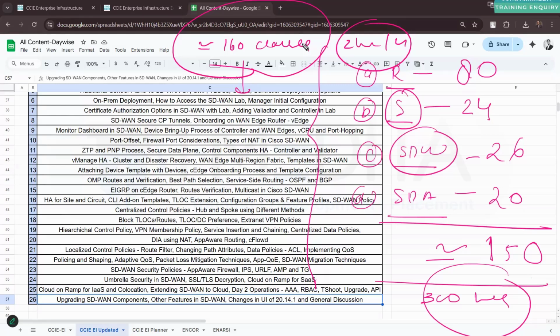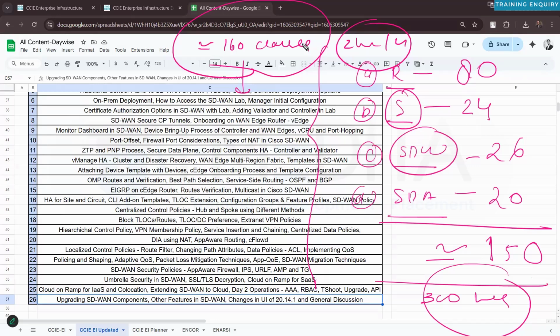So if you want to cover the content a little bit faster, you can join a few more technology batches in parallel, such as switching. It's not that hard. Switching you can cover in parallel to the routing. It takes approximately 20 to 24 classes, and it is also not that hard. So you can cover switching in parallel with the routing, just in case you want to.